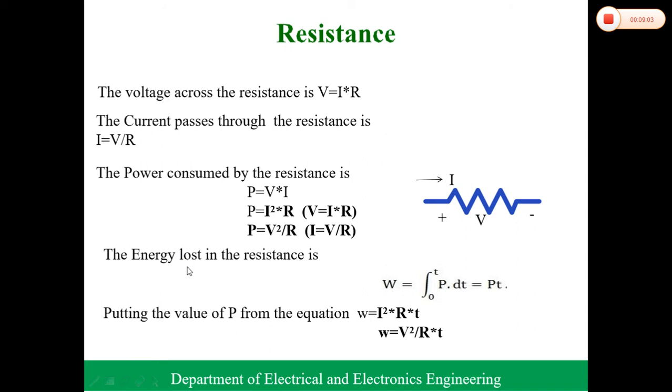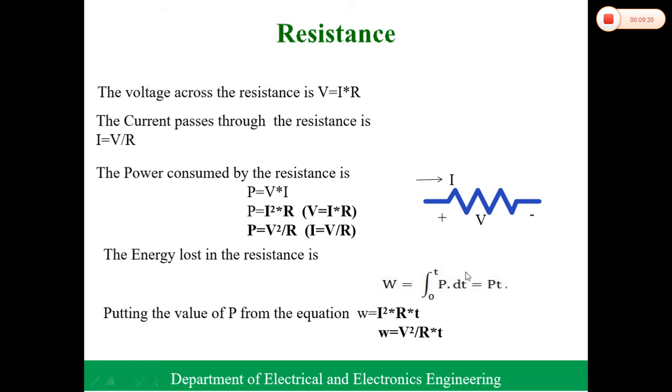And then energy lost in resistance: the energy is always lost in resistance, we cannot store energy in a resistance. Normally we define the energy W equal to P into T. In the previous definitions I mentioned W equal to P into T, and over a period of time, the integral from 0 to T of P dt.